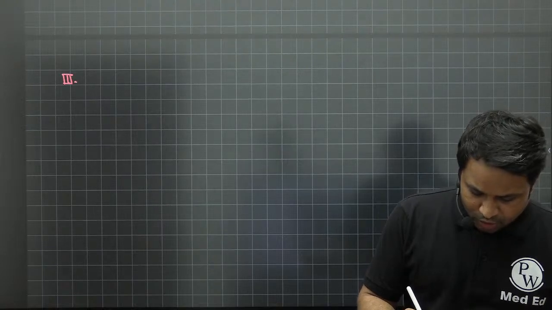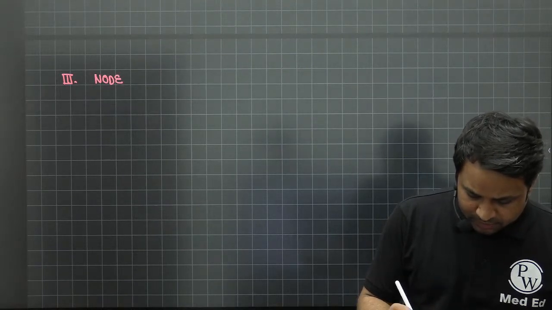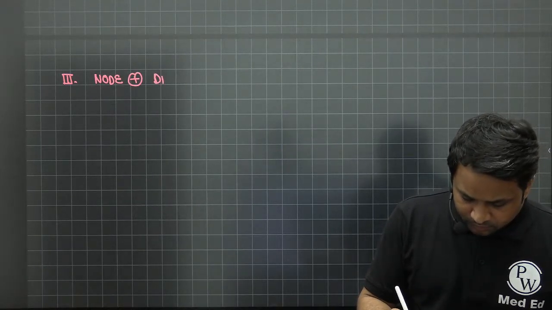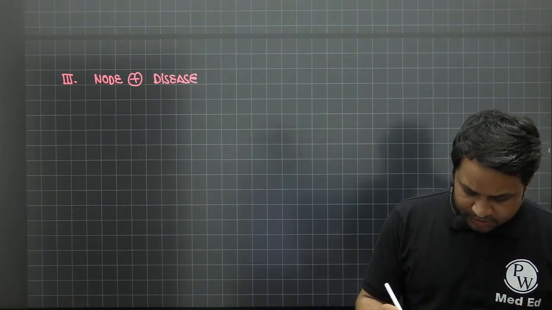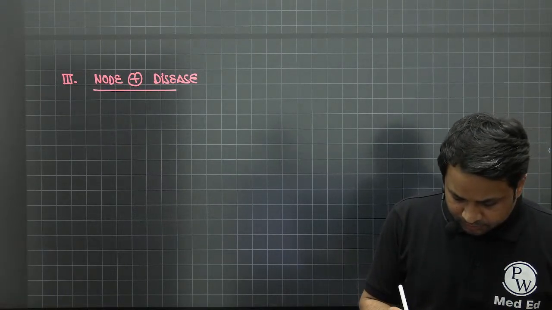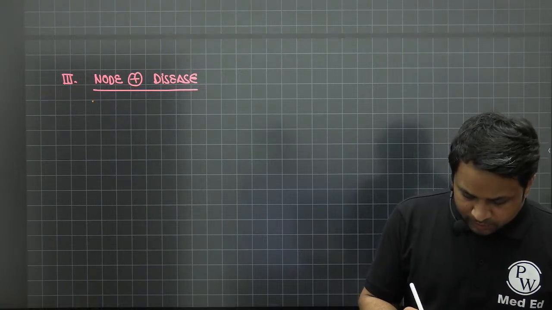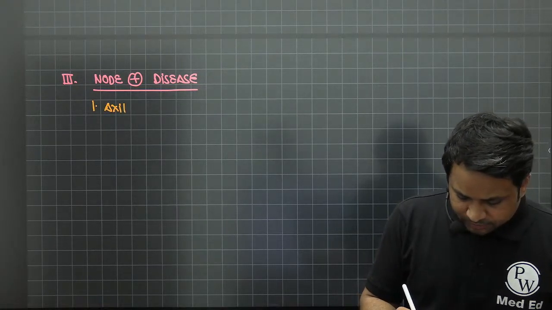So after doing a sentinel lymph node biopsy, for a node positive disease, one, you have to go ahead with axillary lymph node dissection.